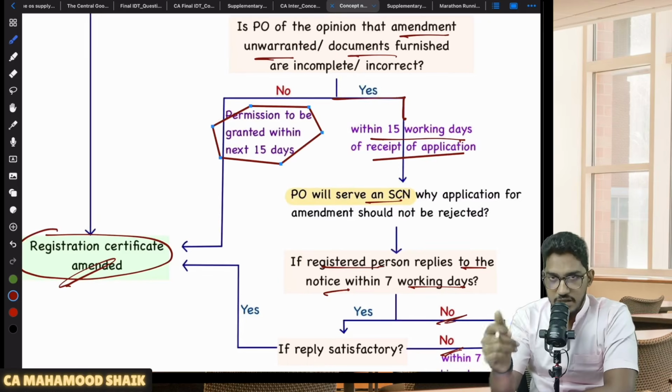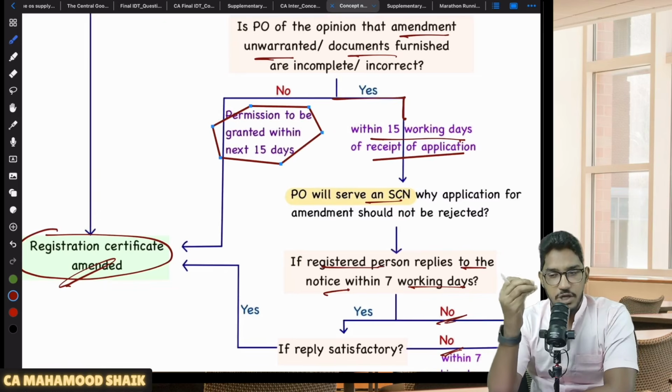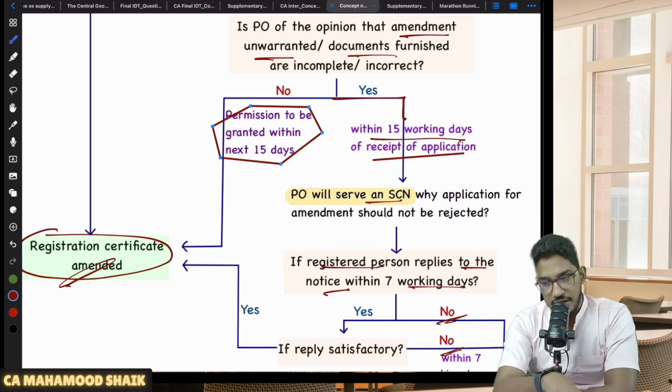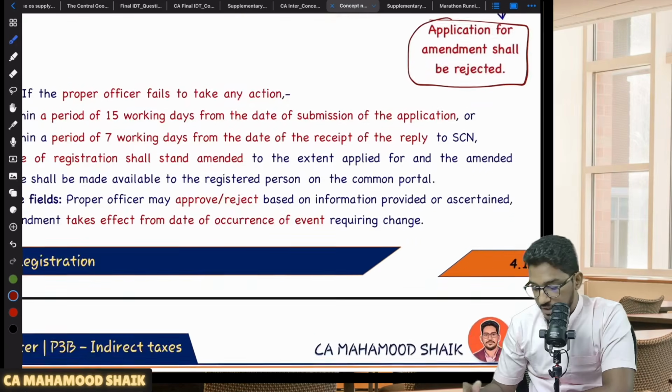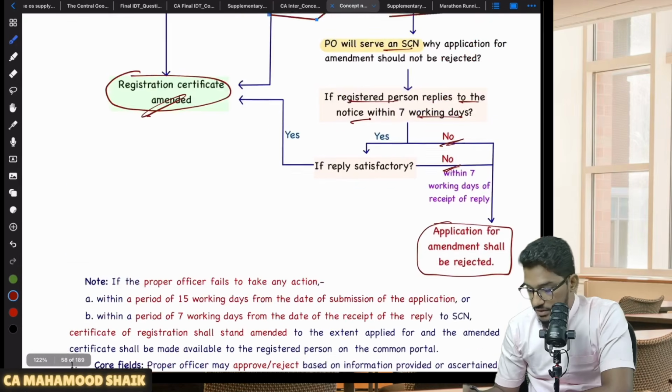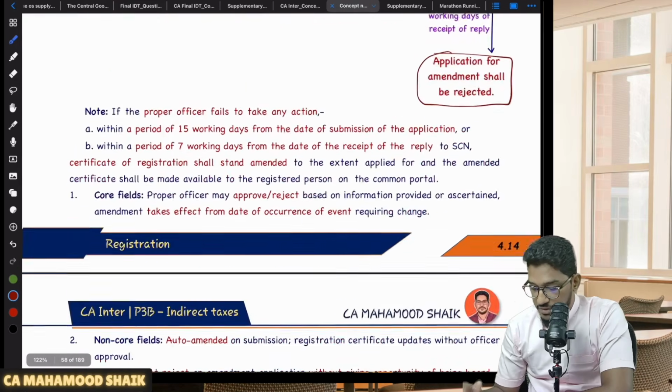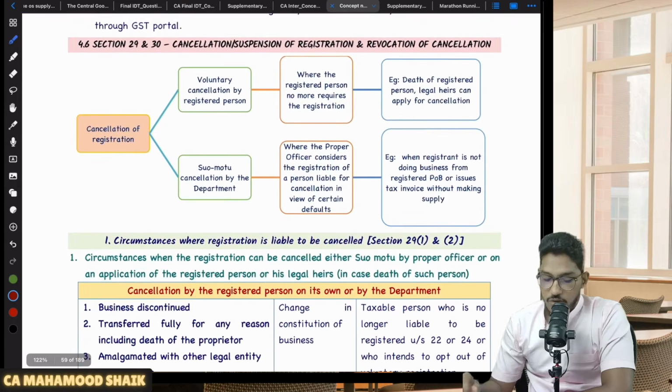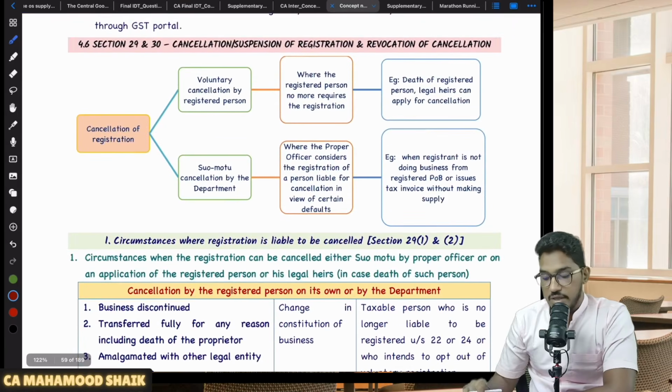If you have correctly submitted the application and uploaded all the supporting documents in a proper way, then no show cause notice, nothing. PO will approve it. Automatically the registration certificate will get amended. Understood? Right. So this is regarding the procedure for amendment. Now we will talk about section number 29 and section number 30, the last 2 sections from the registration chapter.